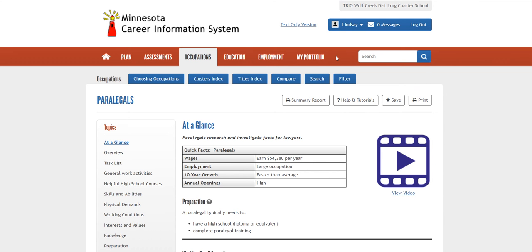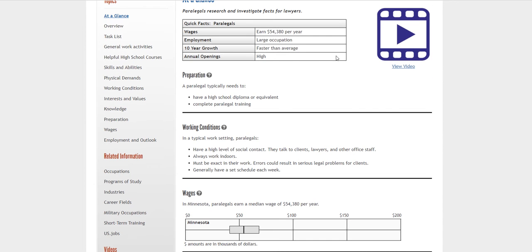So when you are on an occupation information page, so right now this is a page about paralegals, whether it is you searched it in MCIS or it was one of your career results from one of the assessments you have taken. On the left-hand side under related information, there will always be a section that says programs of study. So if you click that,